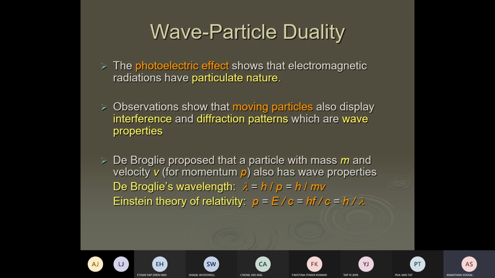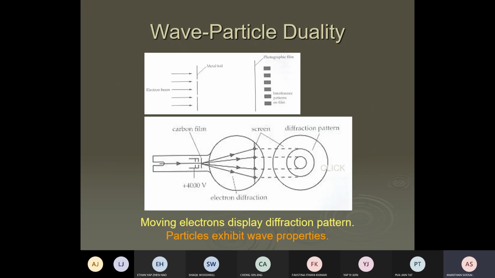Wave particle duality. So next time they ask, what is meant by wave particle duality? Waves show particulate nature, and particles also show wave nature, the other way around. What is the proof that waves show particle nature? Photoelectric effect. What experiment shows that particles show wave nature? Electron diffraction pattern. Moving electrons display a diffraction pattern, so particles exhibit wave properties.